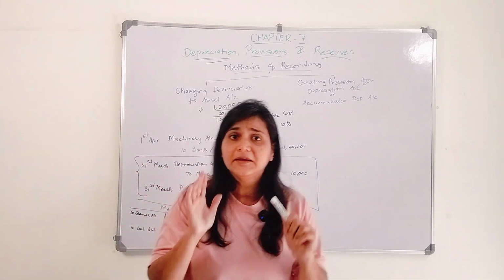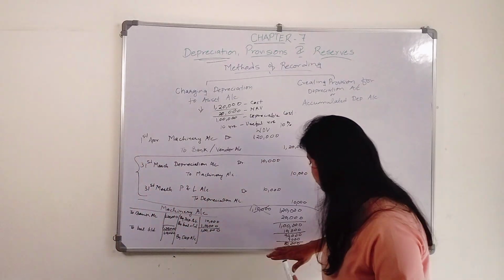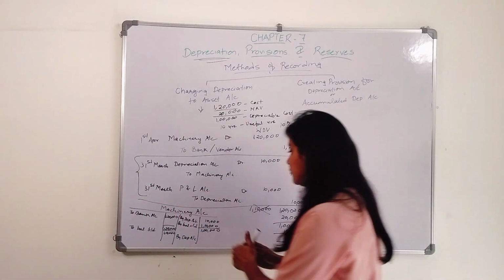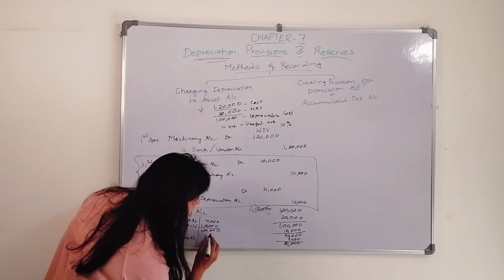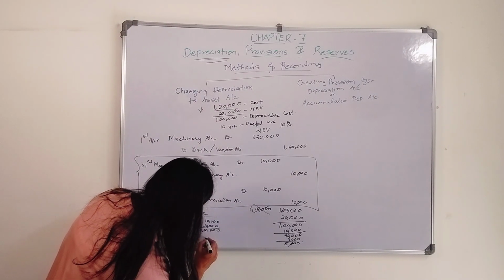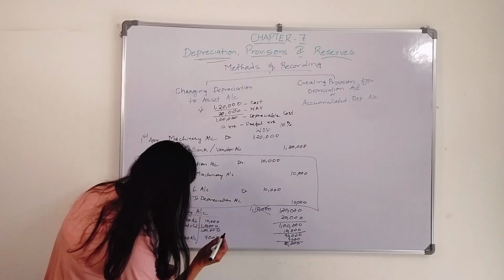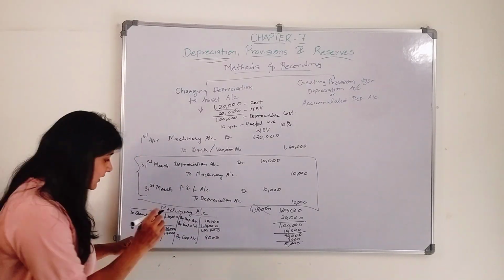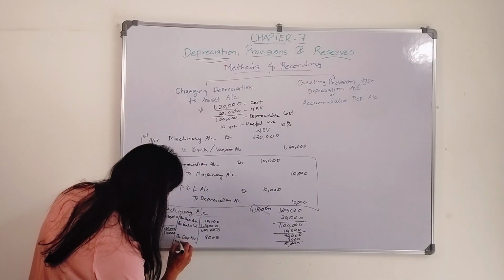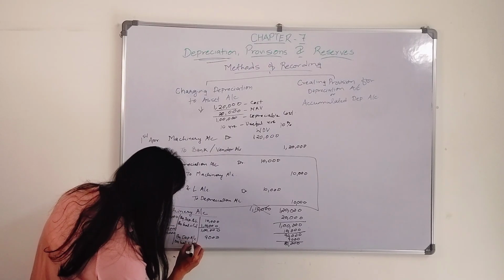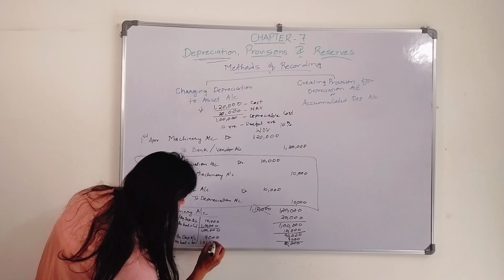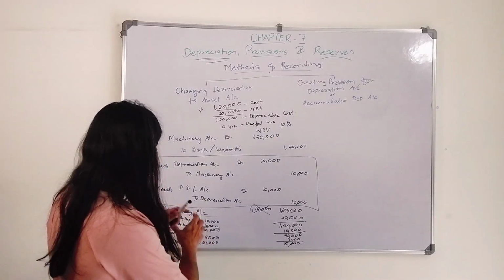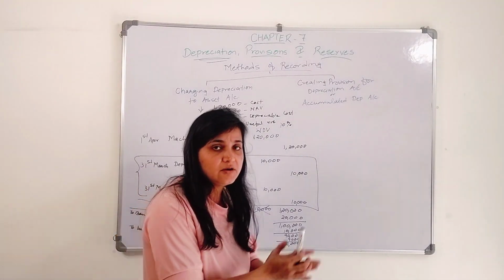This is the working that you have to do in your notes. Workings are very important. First you need to do these workings, right? So here my depreciation amount will be how much for the next year? It will be 9,000, right? And I'll carry down the balance by balance carried down. 110 minus 9 is 1,01,000. Okay, this is how I'm going to show the machinery account.